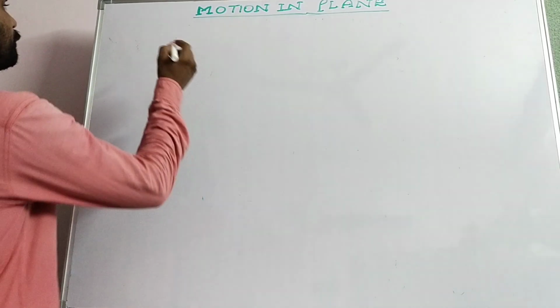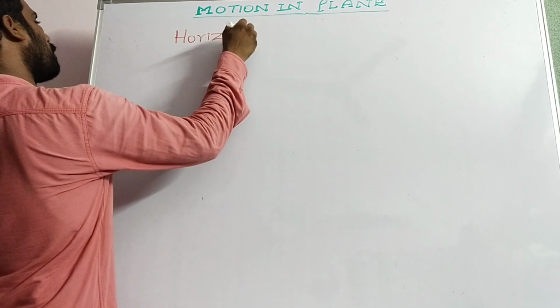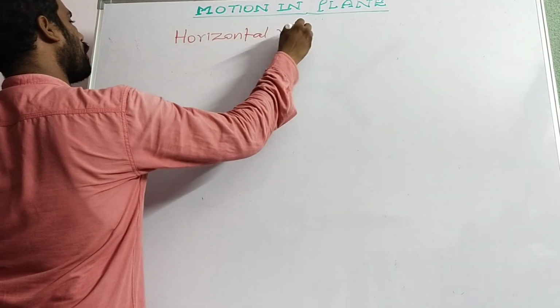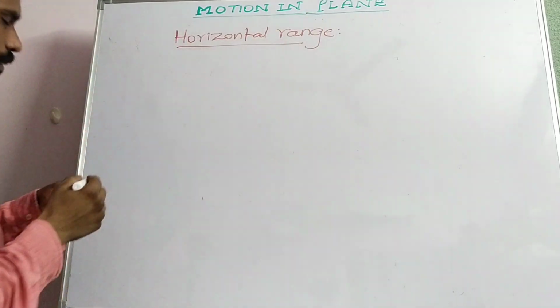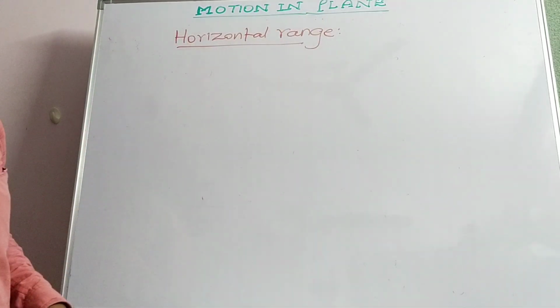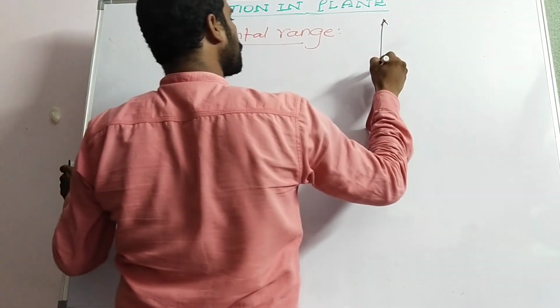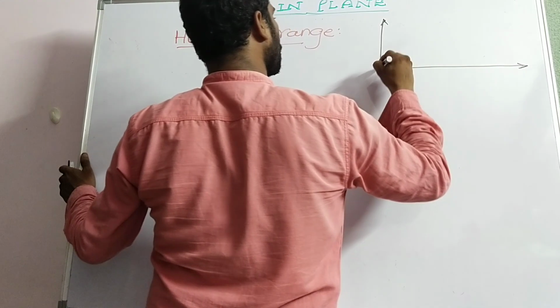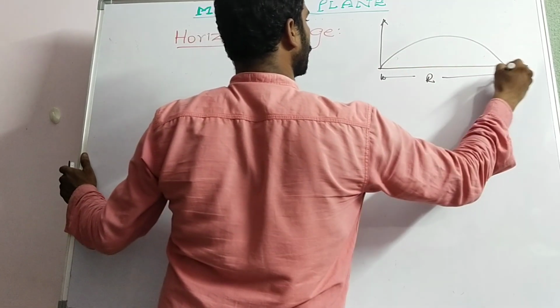Next, horizontal range. That is nothing but the maximum horizontal distance covered by the body. That is nothing but the range.